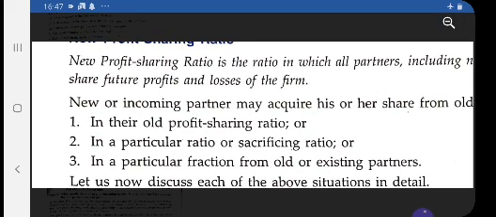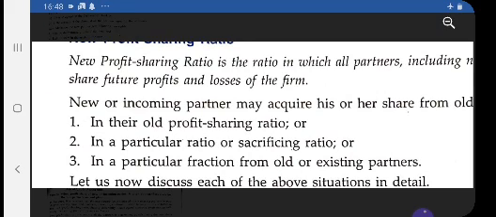And thirdly, in a particular fraction from the old or existing partners. What is the meaning of this? It means both A and B are surrendering part of their share of profit to the new partner, and the sum of the amounts surrendered by the old partners will be the share of the new partner.